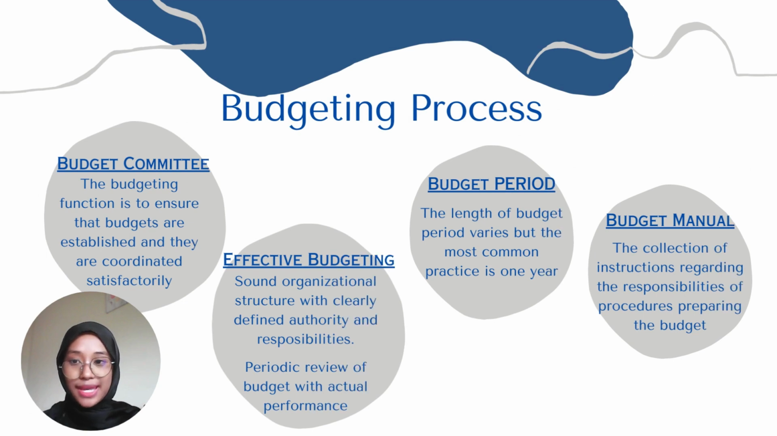Next is the budgeting process. The first one is the budget committee. The budgeting function is to ensure that budgets are established and they are coordinated satisfactorily. The second one is effective budgeting: a sound organizational structure with clearly defined authority and responsibilities. It is a periodic review of budget with actual performance. The third one is the budget period. The length of the budget period varies, but the most common practice is 1 year. The last one is the budget manual, the collection of instructions regarding the responsibilities and procedures for preparing the budget.